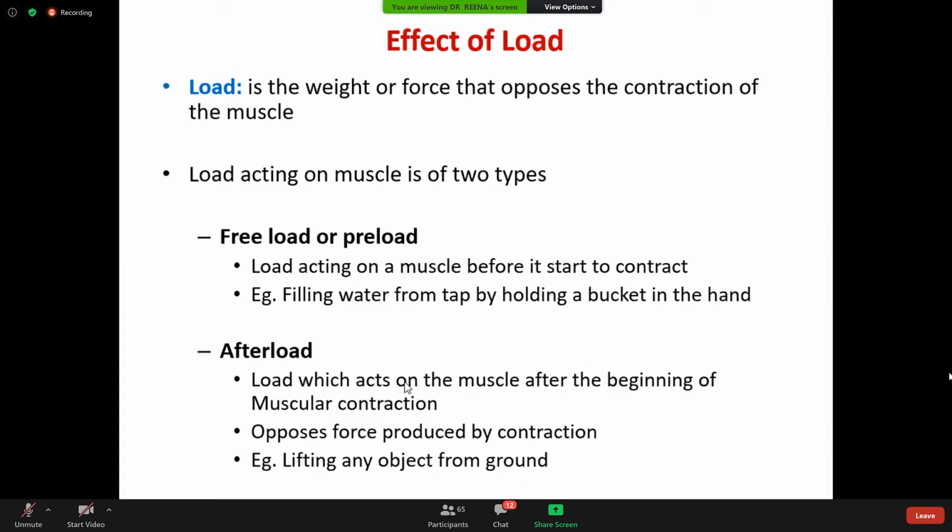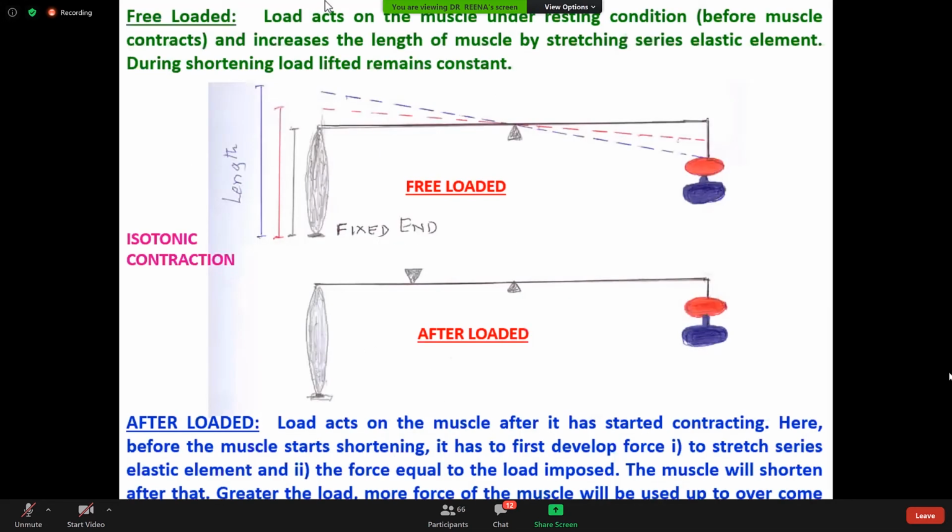And afterload is the load which acts on the muscle after the muscle begins to contract, like lifting any object from the ground, or lifting a brush to the mouth. So these are the afterload and preload. Now let's see the effect of load on muscle contraction. Free load is a load acting on muscle under resting condition before the muscle contracts.